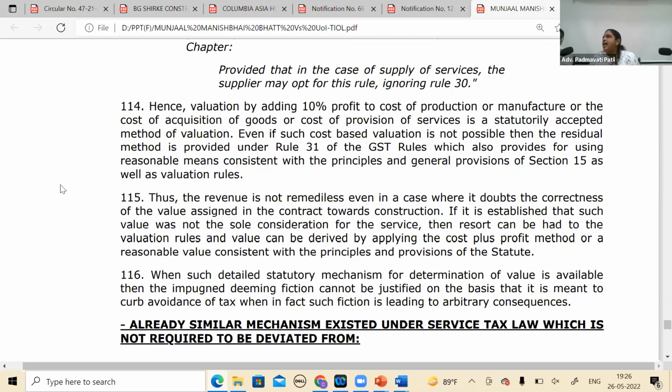See, but what happens now? I am talking from the SSC's point of view. What will I say? Same issue, everything. Advance ruling was given in my favor. Just because my factory is in Karnataka, why are you not applying the Maharashtra ruling? And see, advance ruling is not giving something out of thin air. It is applying the provisions of law, interpreting provisions of law only, rightly or wrongly. What will the department say?